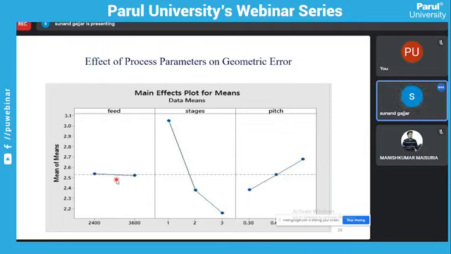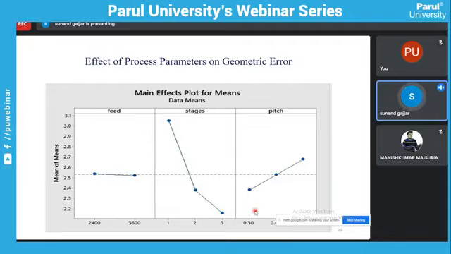But with the number of stages, if we use a single stage, the geometric error is maximum, and using three stages, the geometric error is minimum. So when we increase the number of stages, the geometric error decreases, or we improve our geometric accuracy, right?